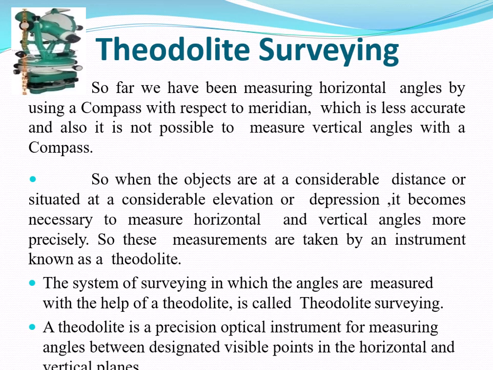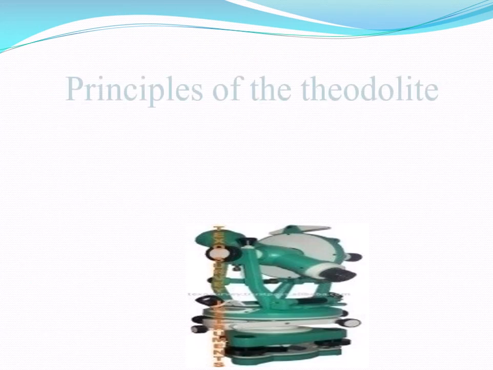It can also be used for various other purposes such as laying off horizontal angles, locating points on a line, prolonging survey lines, establishing grades, and determining distances and elevations. So this is all about the introduction of theodolite surveying.